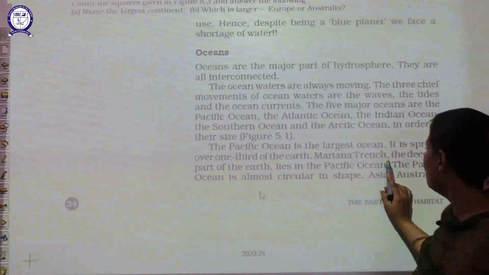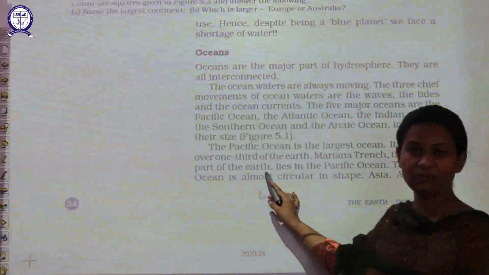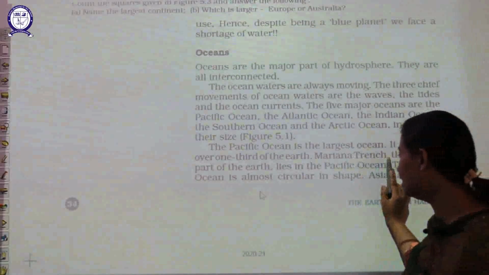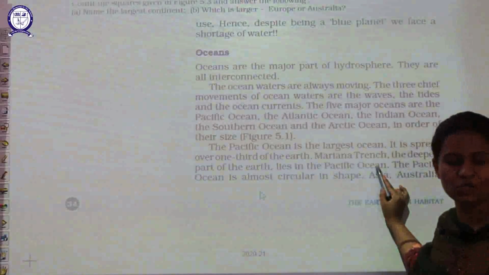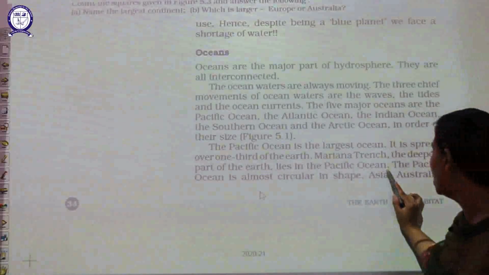Thereafter, Mariana Trench, the deepest part of the earth. What is the name of that part? That is Mariana Trench. It also lies, or it is also present, in the Pacific Ocean only.